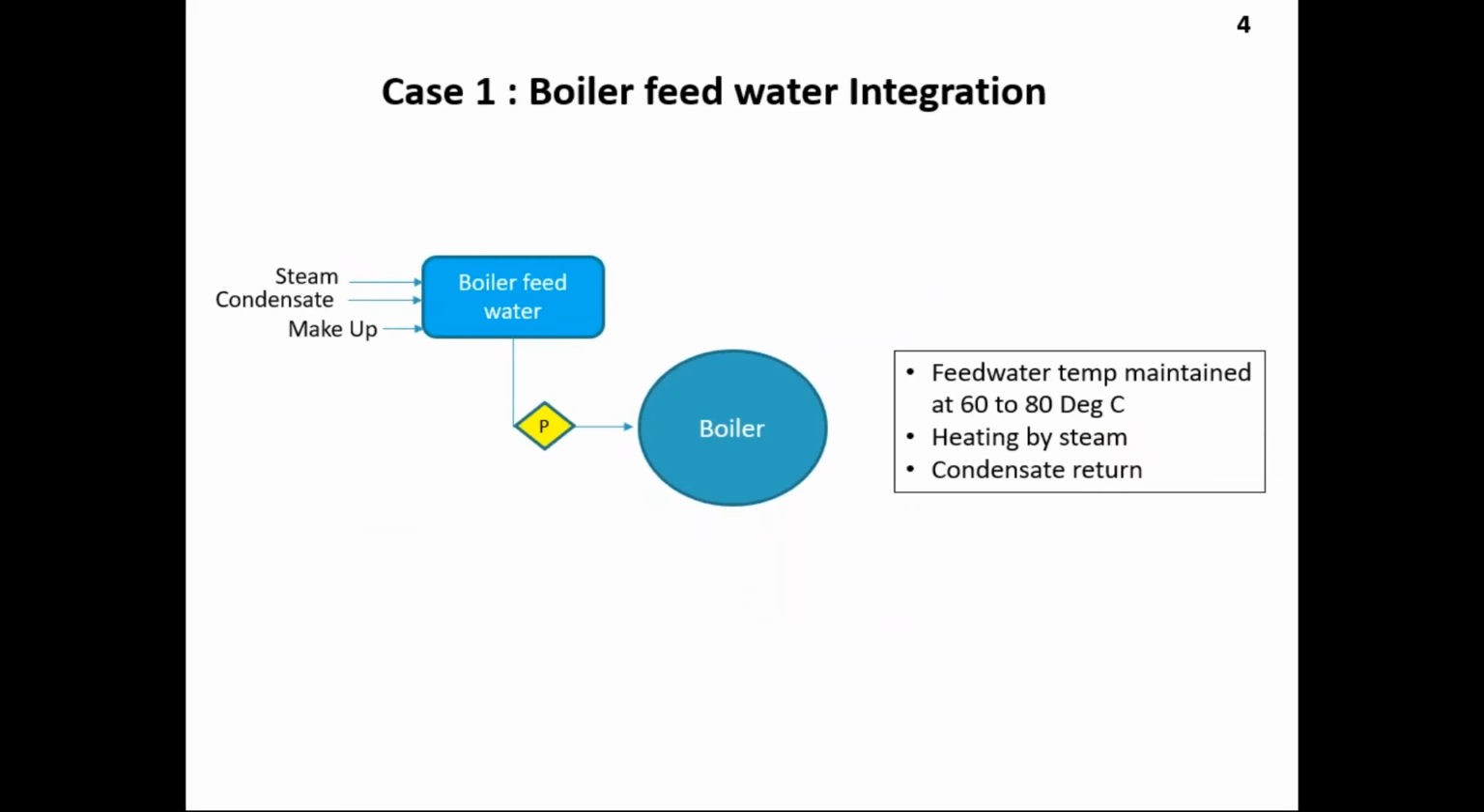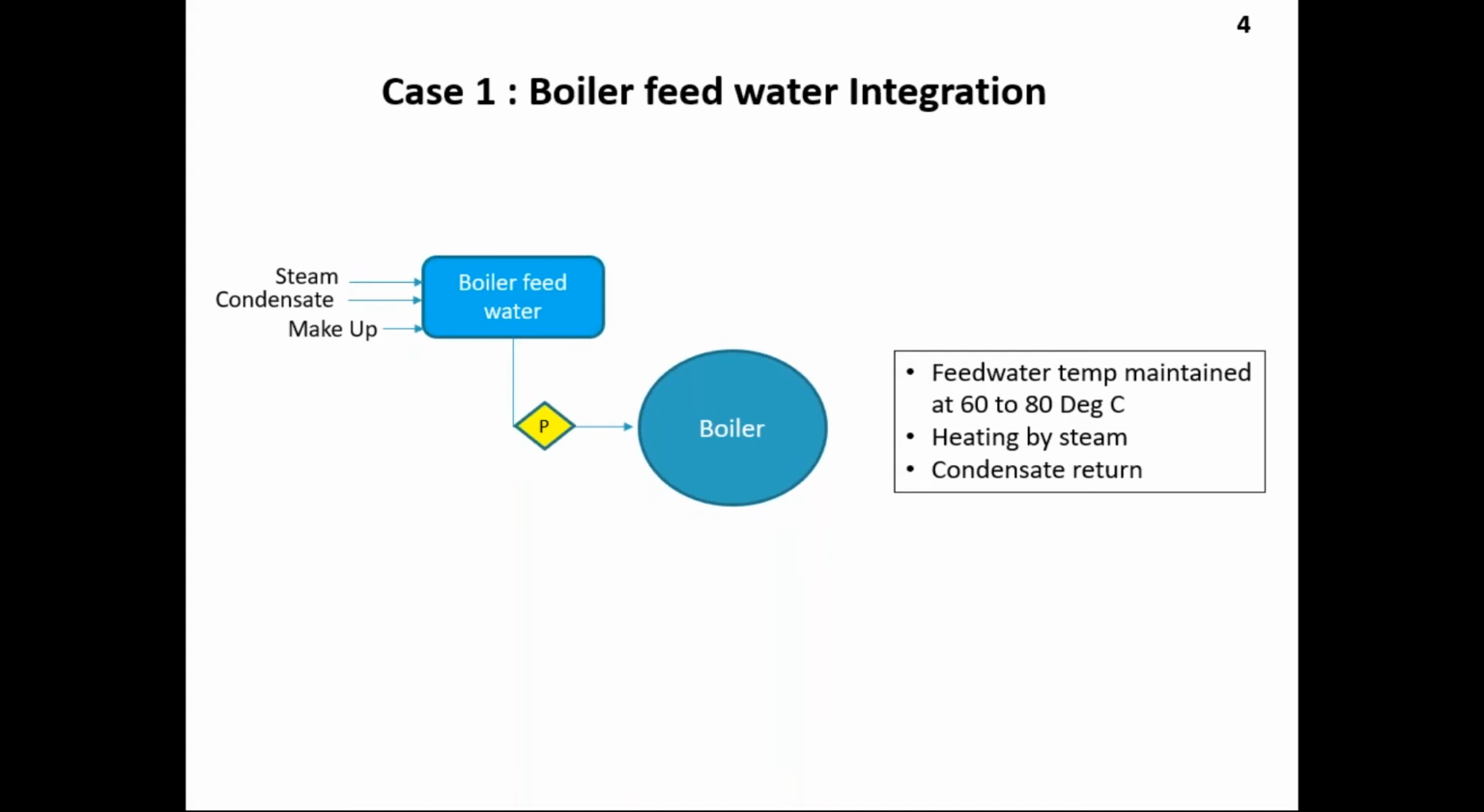So this is case 1, you can say. Boiler feed water integration. In any boiler, water is fed to make the steam, and this boiler water is always expected to be heated to 60 to 80 degrees to remove the oxygen and other gases. It is as per the IBR regulations that we are supposed to do it. So boiler feed water is heated by steam.